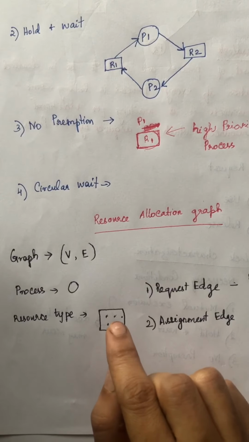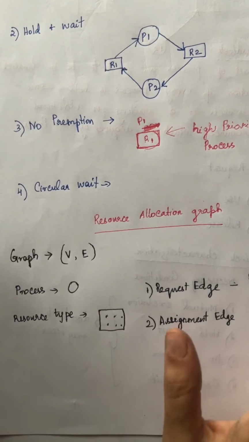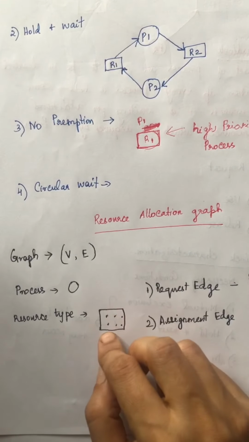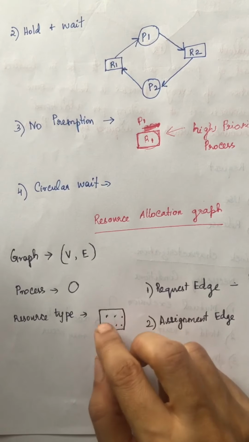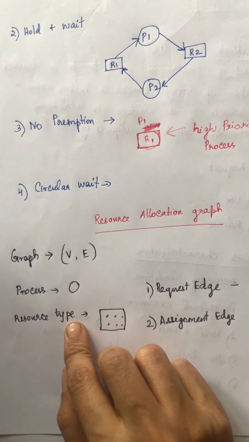Suppose there are 6 instances of a resource type. For example, if you have a printer, that means 6 printers are attached to the system. Then we draw this printer with a rectangle which consists of 6 dots. So it is called a resource type.